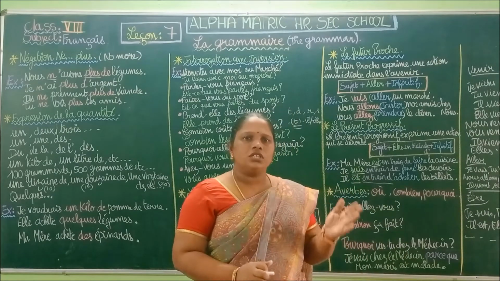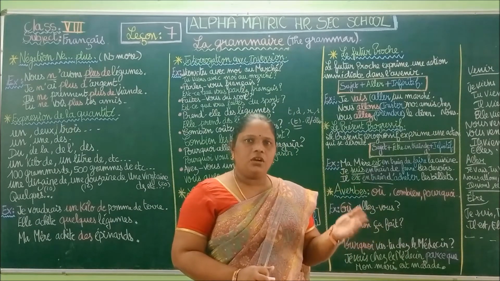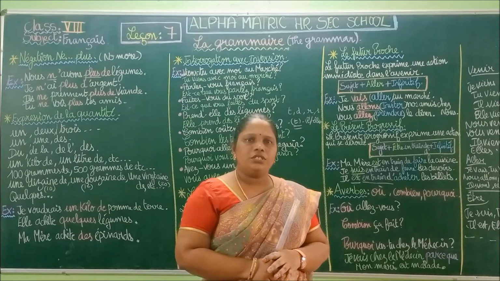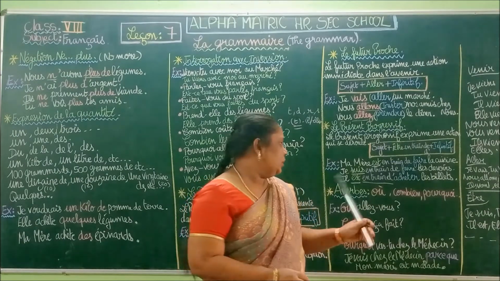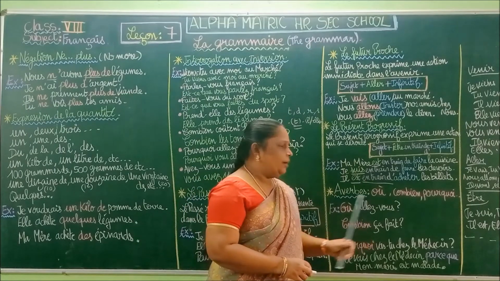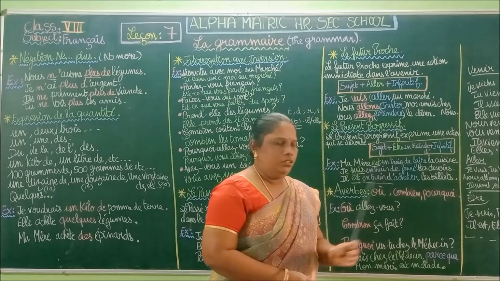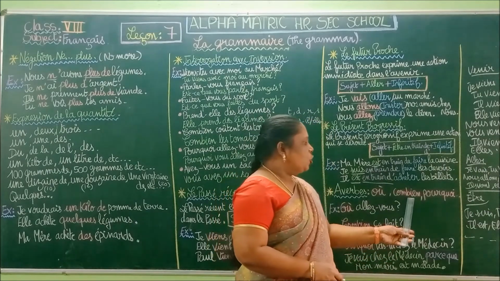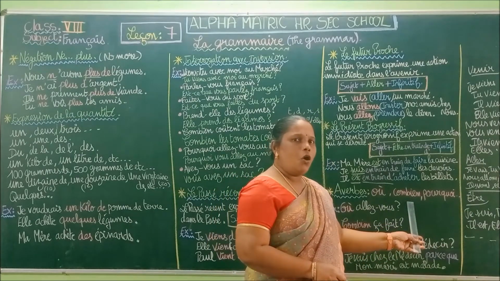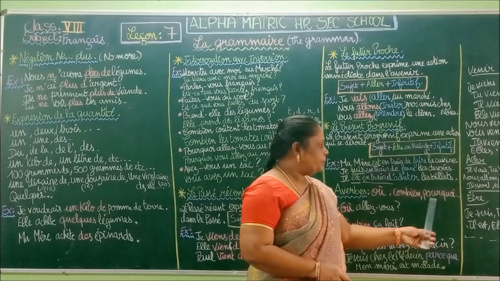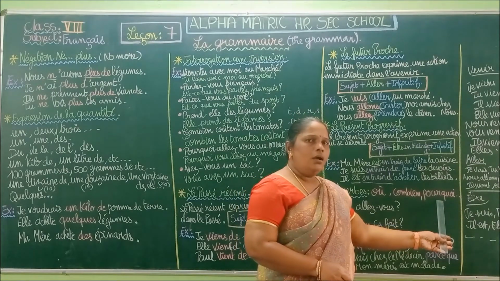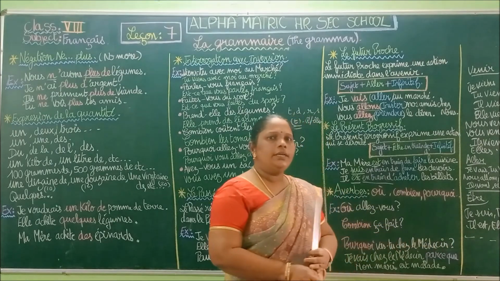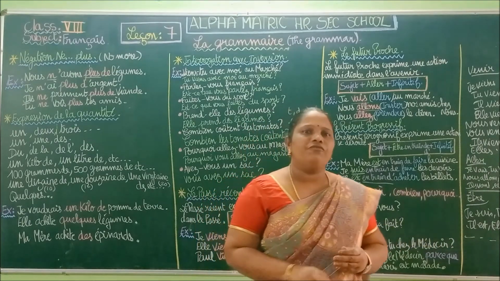You are going to see your previous year book. I am going to give you an attachment of the previous year book. Okay, so you can see the verb adverb. So où means where, combien means how much, how many, pourquoi means why. Okay, so we already learned in last year lesson number 5.